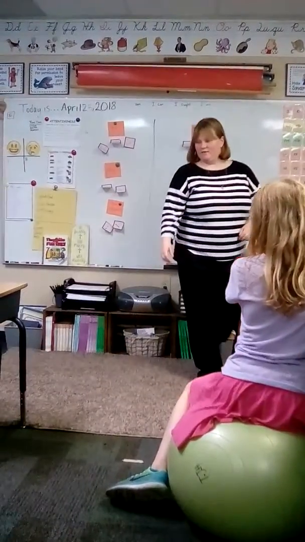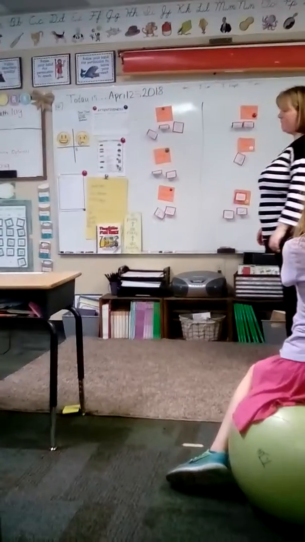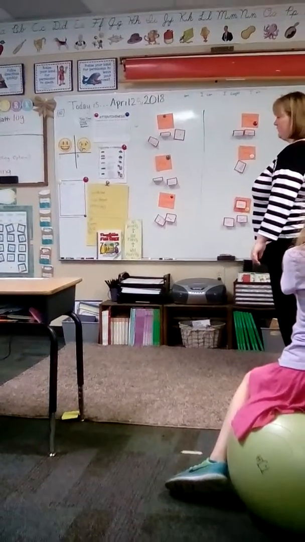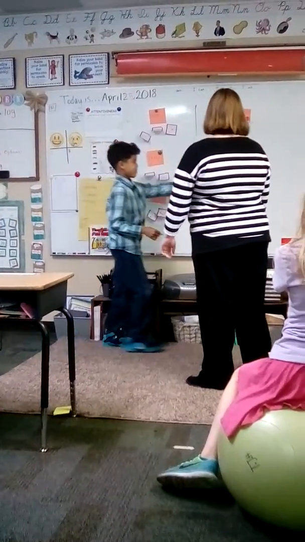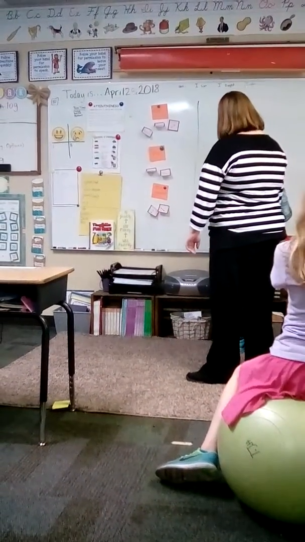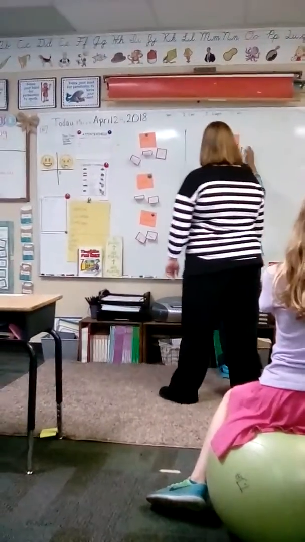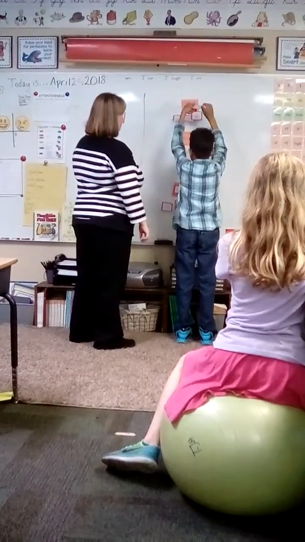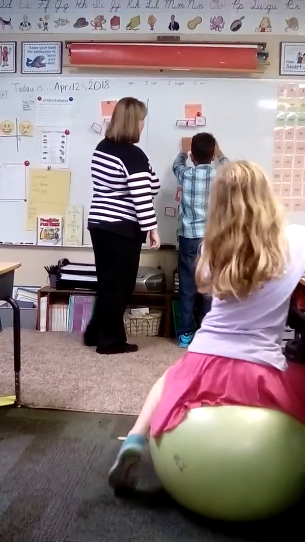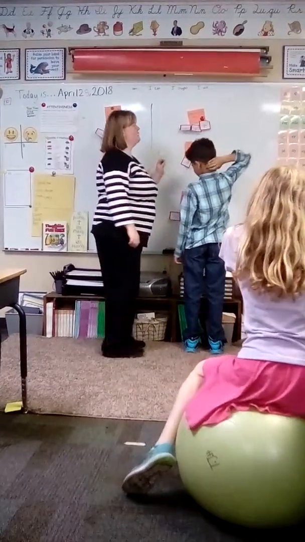Marcus? You're the last one. You wanted to be last, but you put it on the board, okay? Marcus? Is that a perpendicular line? Right, very good. And why is this perpendicular? Because it's square. You're right, it meets at a square corner.